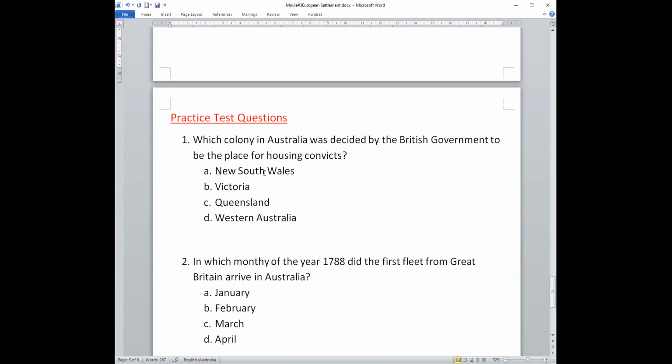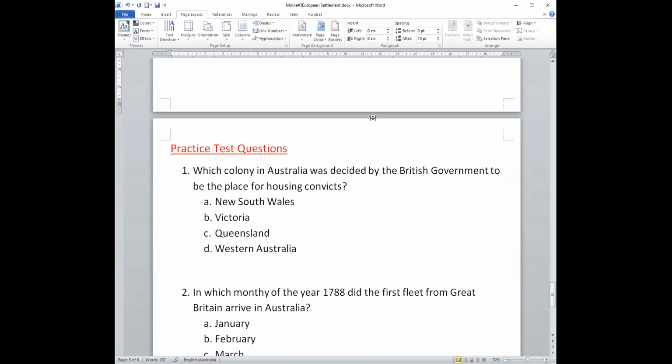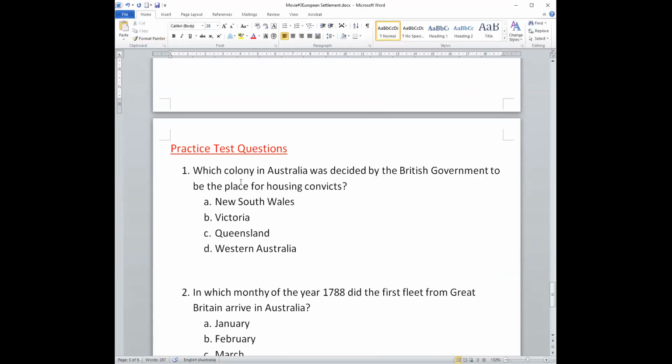See how you go with the answers. Number 1. Which colony in Australia was decided by the British government to be the place for housing convicts?